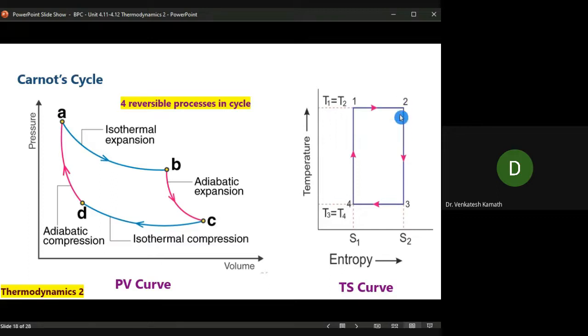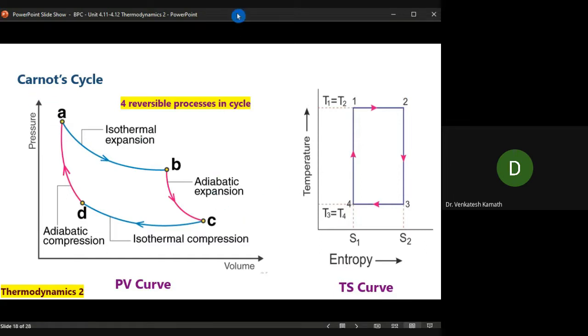And here in the second step, B to C, there is no heat loss. Q is equal to 0 in the case of adiabatic. So Q by T, change in entropy is 0. That means entropy remains the same, but temperature decreases in this case. Now isothermal compression, again temperature changes and your entropy also decreases. Change in entropy you can see here. Again it will come back to its normal place, right? So it is a square pattern on the TS curve of a Carnot cycle.